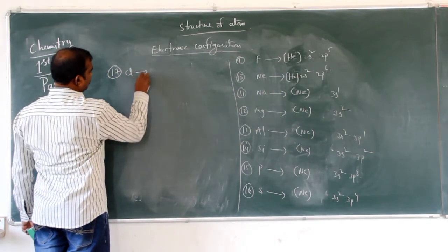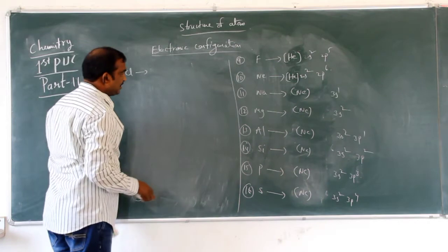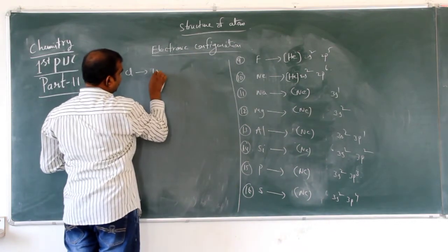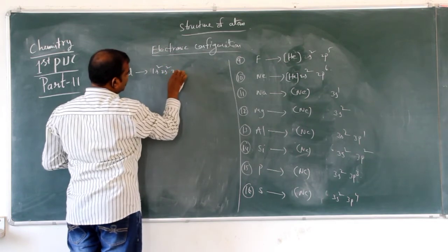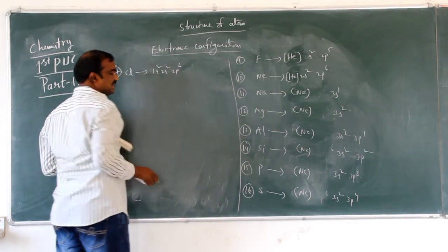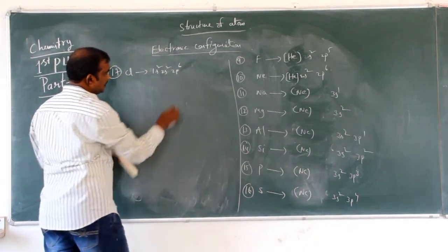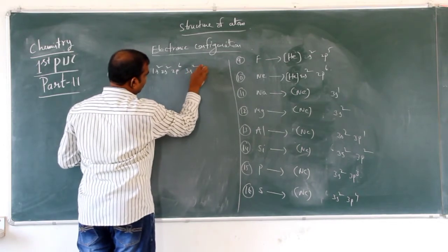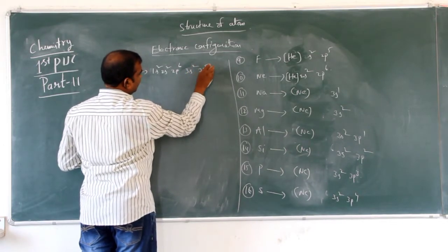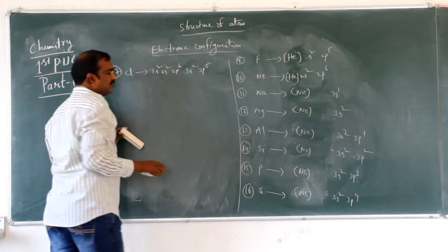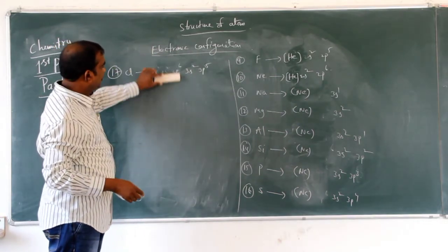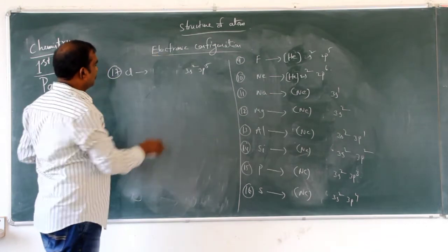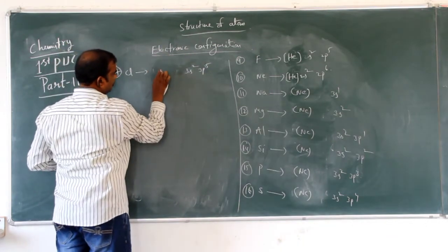Chlorine is 17, so here we can write 1s2, 2s2, 2p6, 3s2, 3p5. Instead of 1s2, 2s2, 2p6, we are writing neon, simply written as neon.